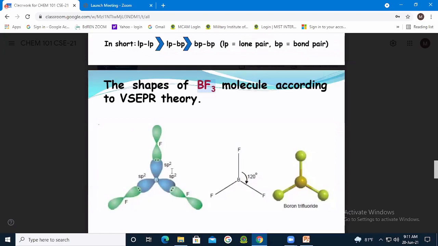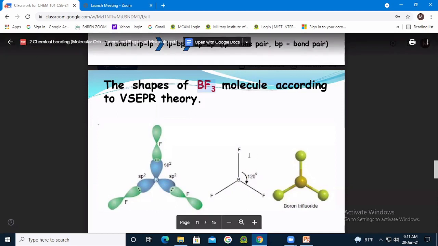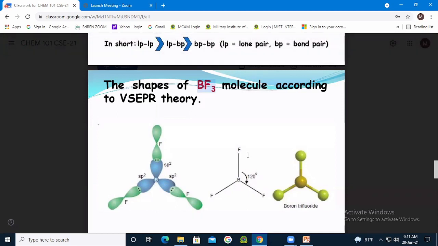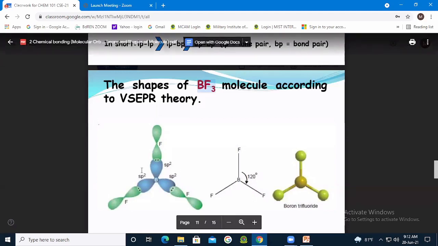In case of sp2 hybridization, you know the arrangement; what is the name of this arrangement?